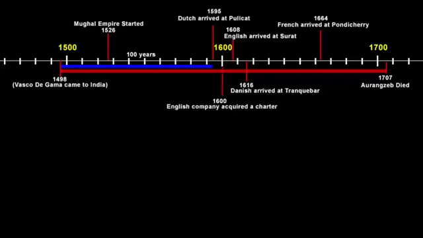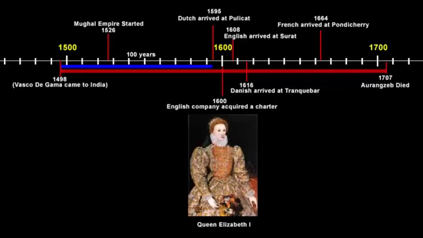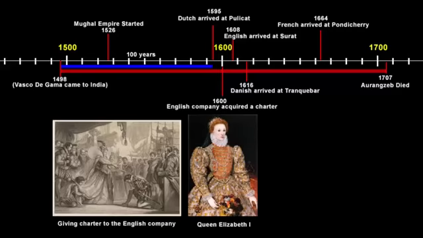So it all started in 1600. The English company acquired a charter from the then ruler of England, Queen Elizabeth I. Charter means a written legislative paper of a country. So Queen Elizabeth I signed a paper where she gave in particular this English company complete individual right to trade